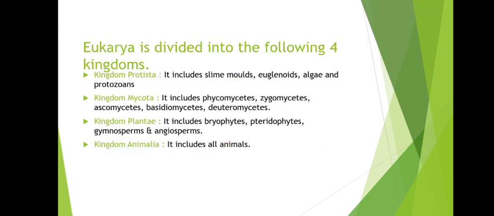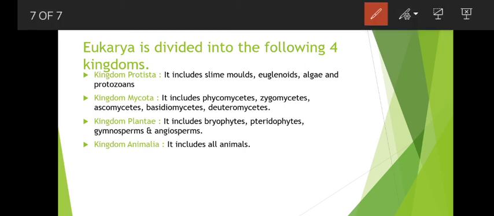Now next we come to the four kingdoms in which Eukarya is divided. So Eukarya is basically divided into four kingdoms. These are the kingdom Protista, kingdom Mycota, kingdom Plantae and kingdom Animalia. The kingdom Protista includes slime molds, euglenoids, algae and protozoans. Kingdom Mycota includes phycomycetes, zygomycetes, ascomycetes, basidiomycetes and deuteromycetes. Basically these are the fungi. And kingdom Plantae includes bryophytes, pteridophytes, gymnosperms and angiosperms, that is, all known plant species. And kingdom Animalia includes all animals.